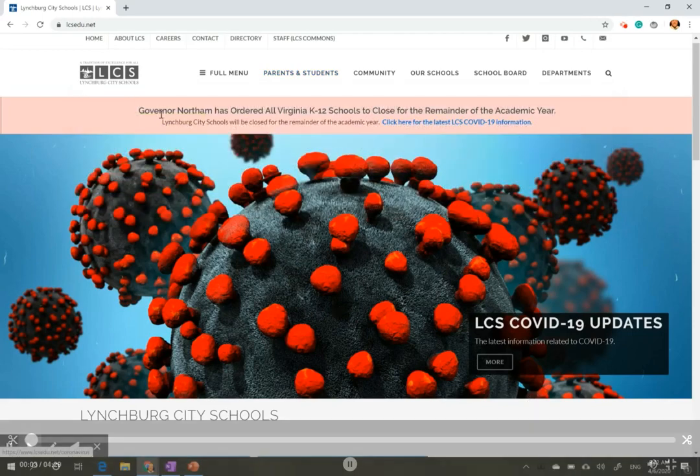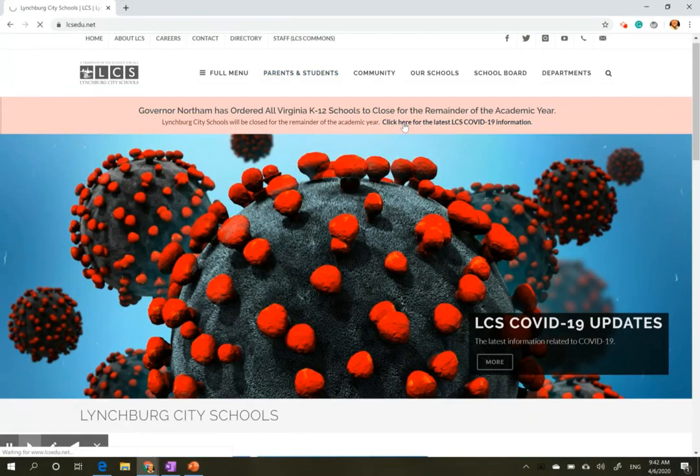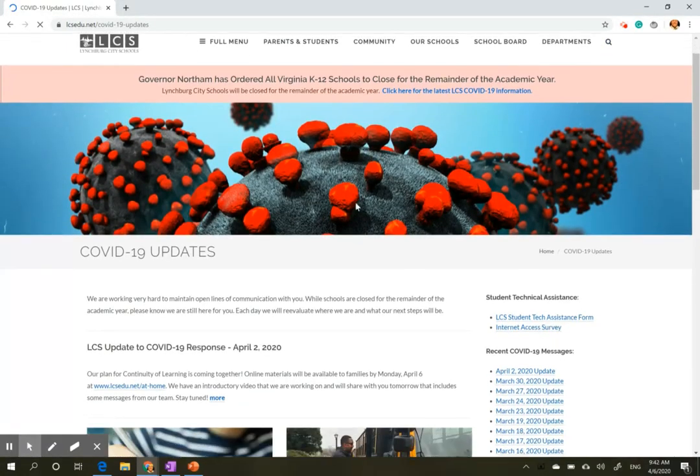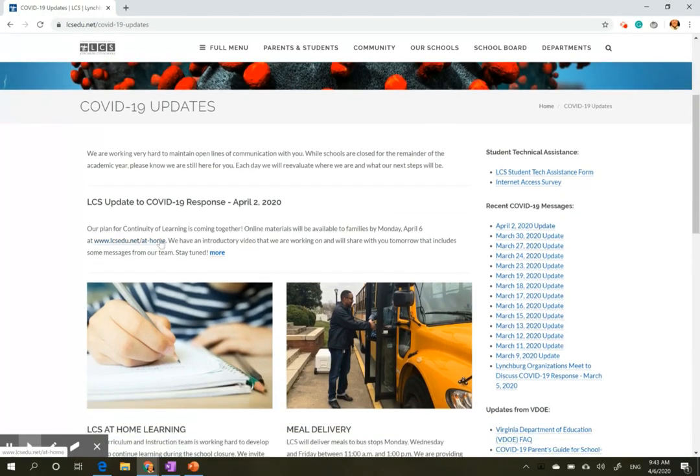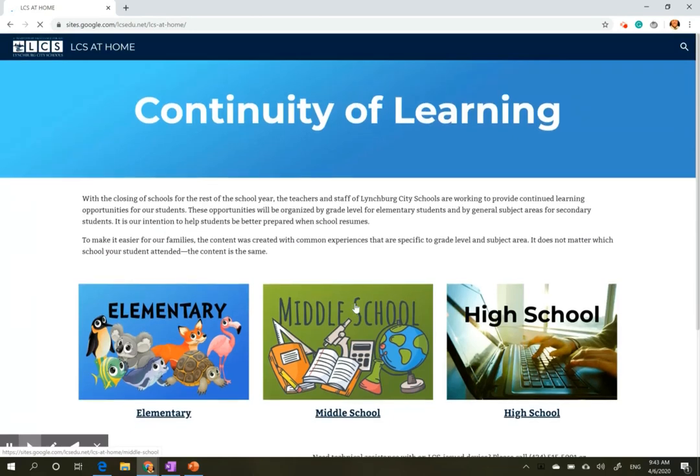Moving forward, we're going to go to the Lynchburg City Schools website, and you're going to click on the LCS COVID updates, and then there's a couple ways you can click on that. If you scroll down, you'll see the big old at-home learning, or you can click right there, lcsedu.net/at-home. And it'll take you to this custom website that Lynchburg City Schools has built.